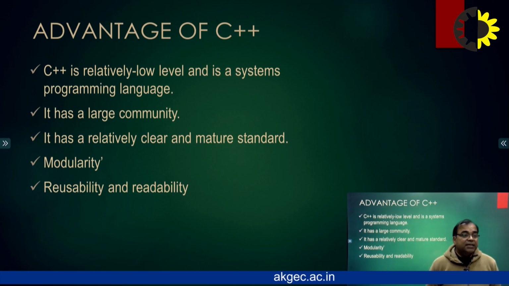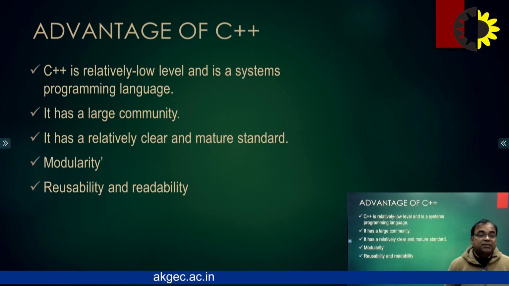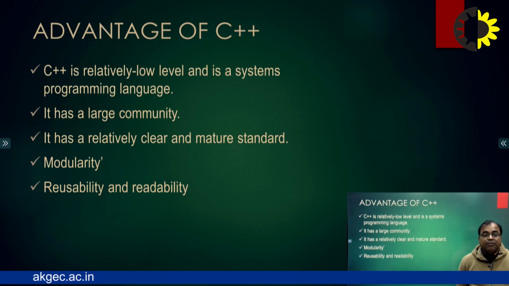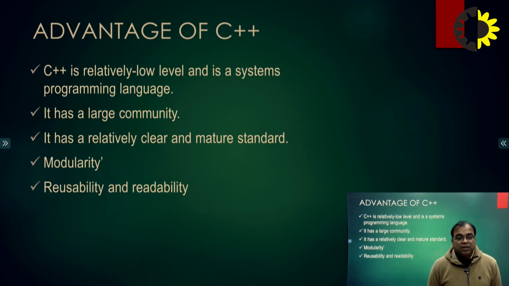Next, it has a relatively clear and mature standard. We can say a very clear and mature standard is created while creating a compiler of C++. Next, modularity is also an advantage of this programming language. Next, a very important programming concept is the reusability of code.